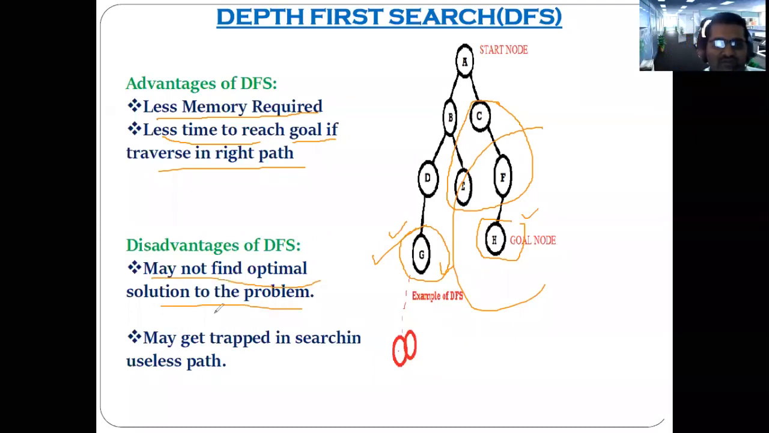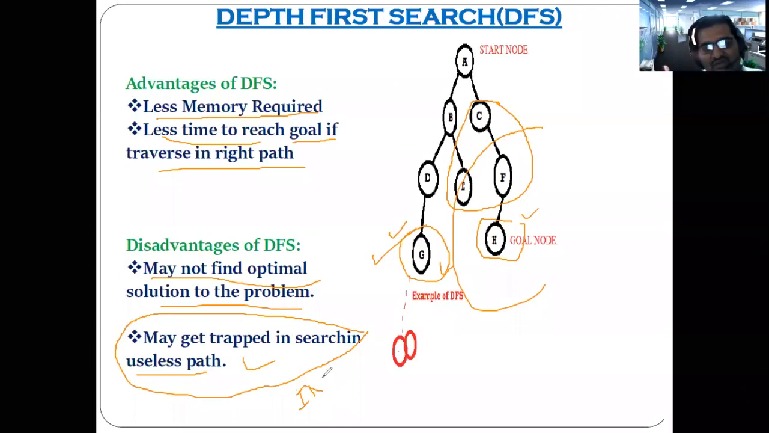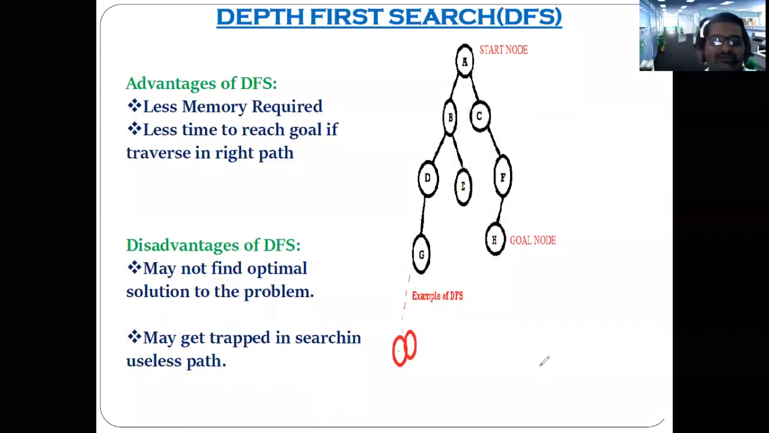Now the disadvantage, which we have already discussed: it may not find the optimal solution to the problem. And one big disadvantage of this particular technique is that you may get trapped in searching a useless path. What does it mean? Or you may go into an infinite loop. Now when can we go into an infinite loop using this technique? Is there any possibility? Yes. That is what I am also calling a useless path. Correct or not?